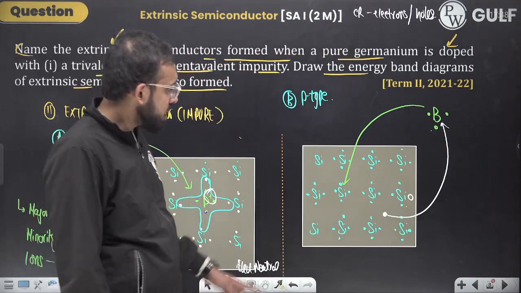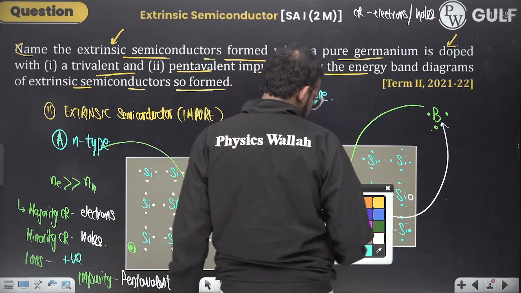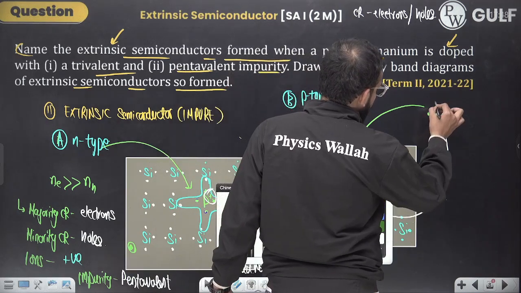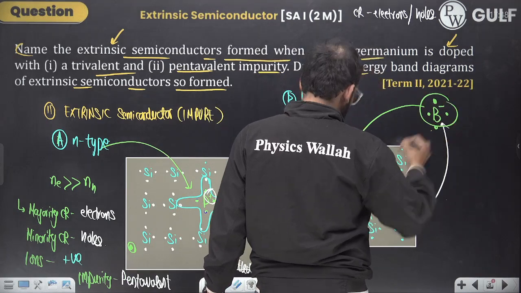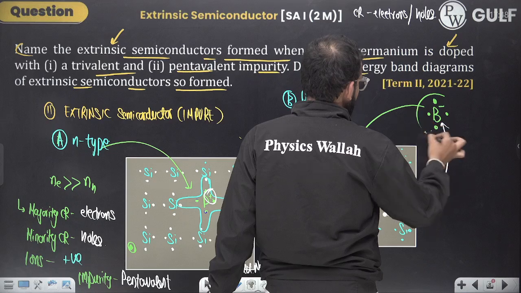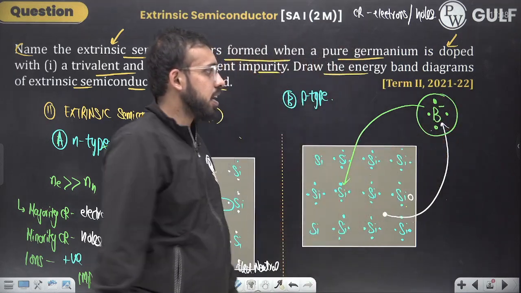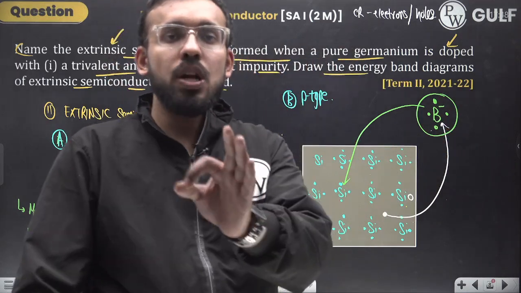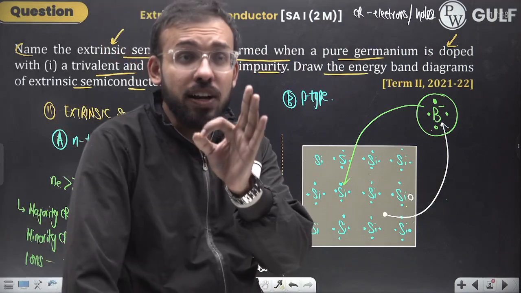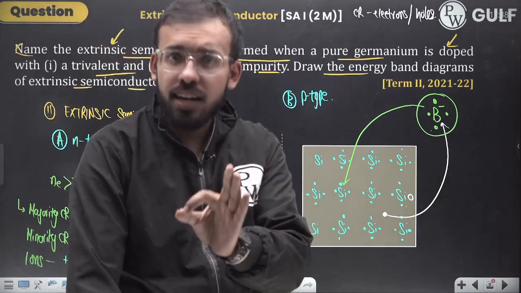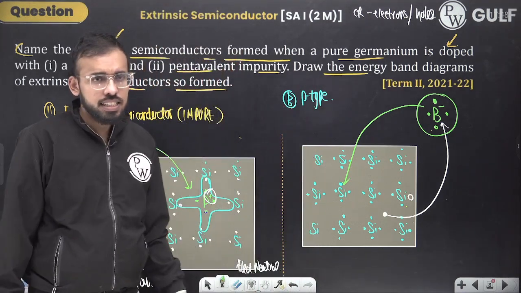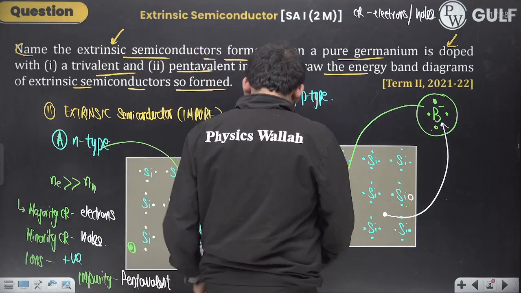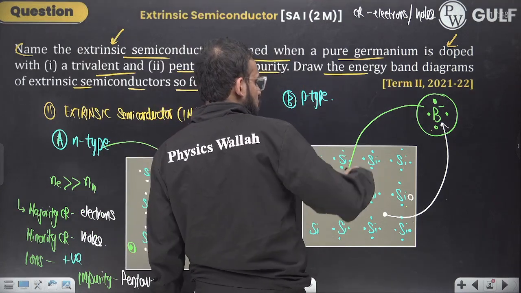As soon as I give this electron to this boron, what is going to happen? It will acquire an overall negative charge. Now it is eligible to enter this lattice. In fact, not boron exactly, the boron ion is eligible to enter this crystal lattice. Can I say this? The answer is yes. Okay sir, now you can enter the crystal lattice.